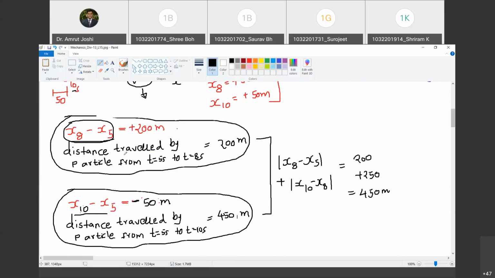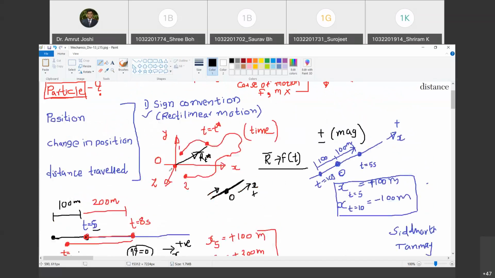Yes, sir. So if I were asked to find the total distance traveled by the particle from 5 seconds to 10 seconds, what I am simply going to do is take the change in position from 5 second to 8 second, where at 8 second the velocity becomes zero, plus the modulus of the change in position from 8 seconds to 10 seconds. Are you with me? Yes, sir. Okay, so these are the three points that I wanted to make. I hope I have elaborately sketched the picture. When you solve problems, it will become even clearer. Are you with me? Yes, sir.